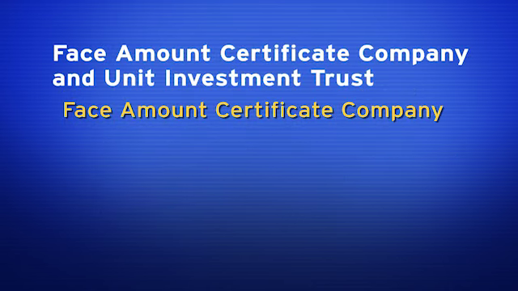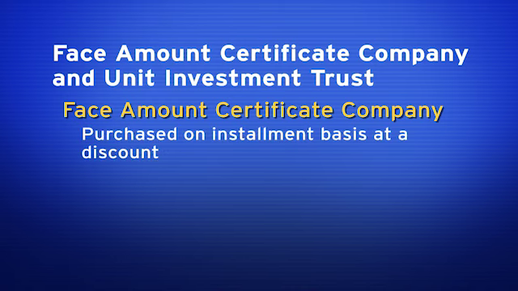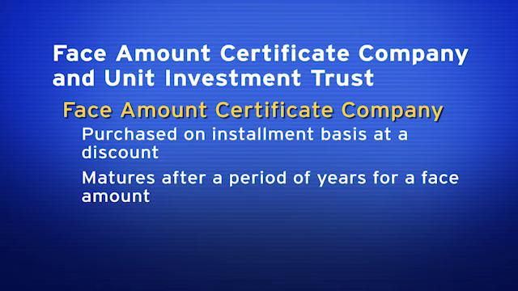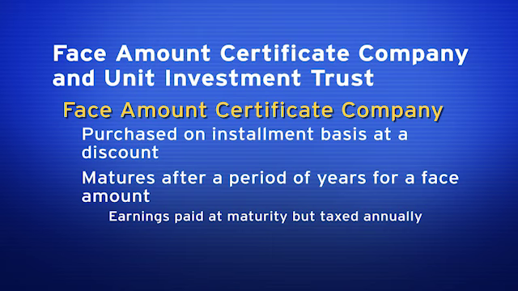Face amount certificate company, purchased on an installment basis at a discount. Now, an FAC will mature after a period of years for a face amount. So we buy at a discount. At maturity, the FAC will mature for an amount greater than the purchase price. That difference at maturity would be my earnings. So earnings are paid at maturity, but these earnings are taxed annually as imputed income.